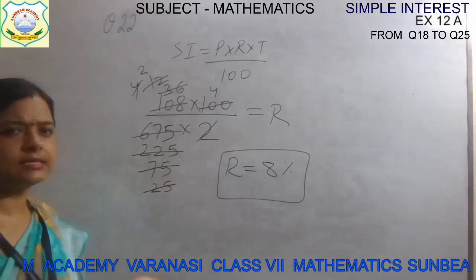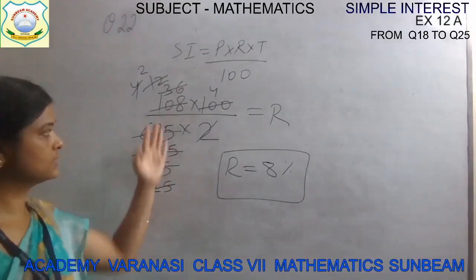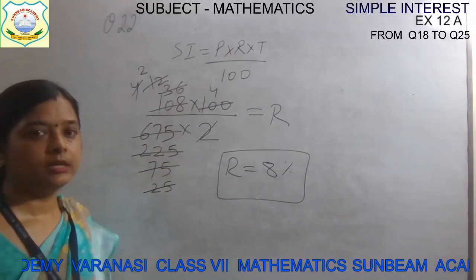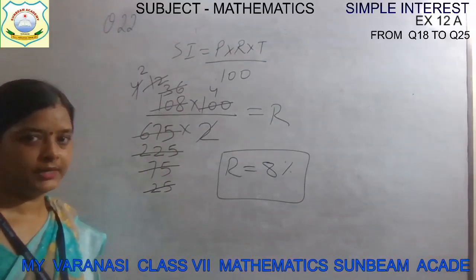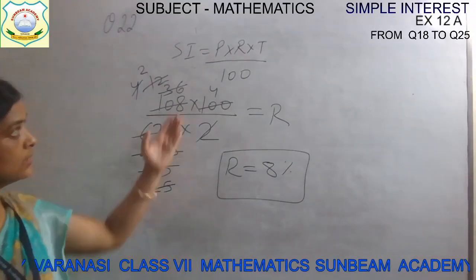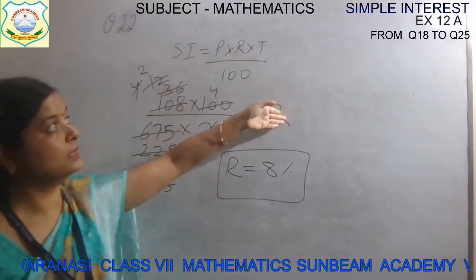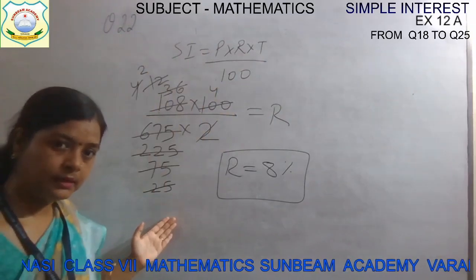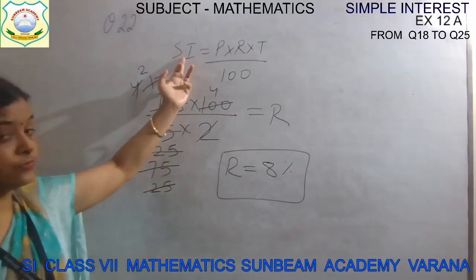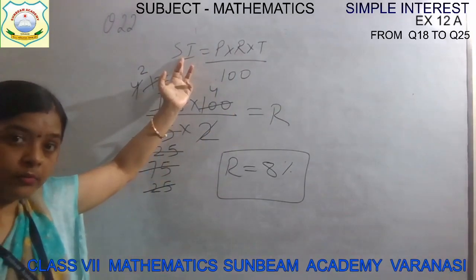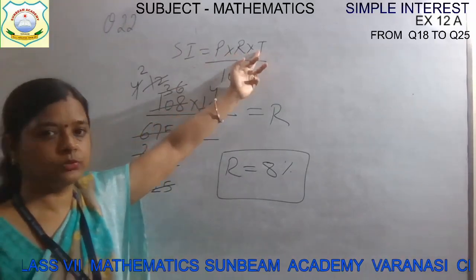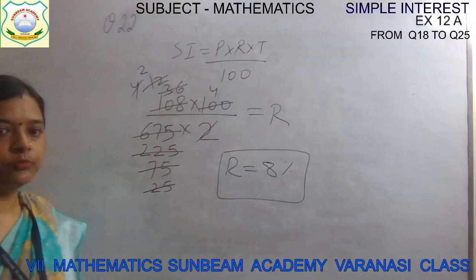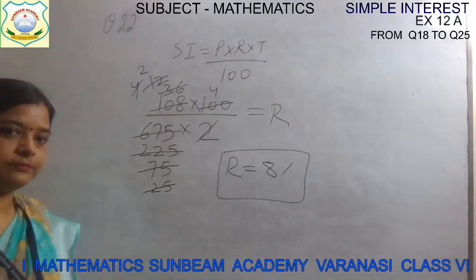So in this way you can simplify it. Either use the HCF to cut this in a simple way, otherwise use this method. It will take time but you will get the value. Substitute the value, keep R on one side, transpose the other terms to this side and then solve it. The time is 2 years, given in the question. Now let's move ahead with the next question.